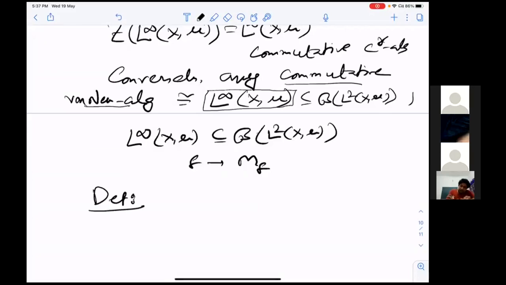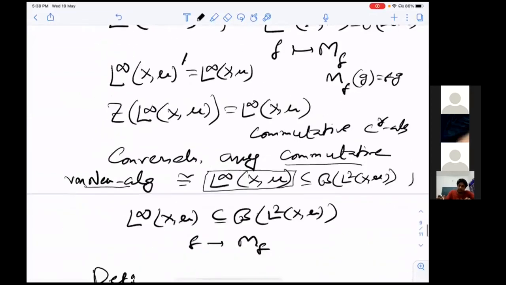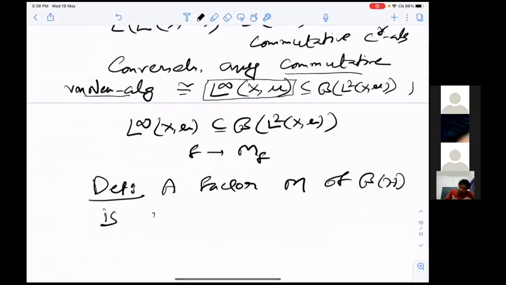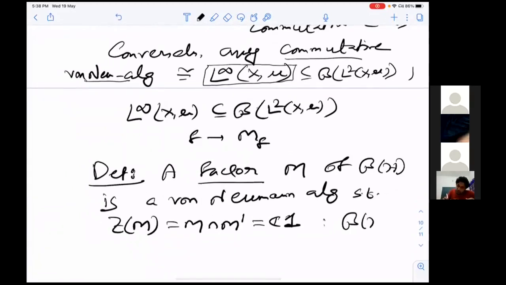First, just note that B of H has this property, that the center of B of H is trivial. So a factor M inside B of H is a von Neumann algebra such that the center is trivial. A typical example is B of H.